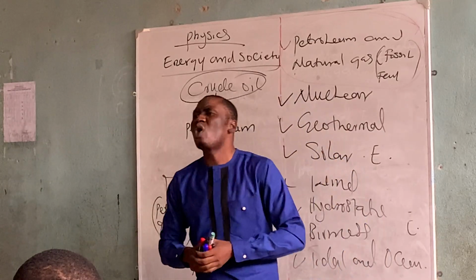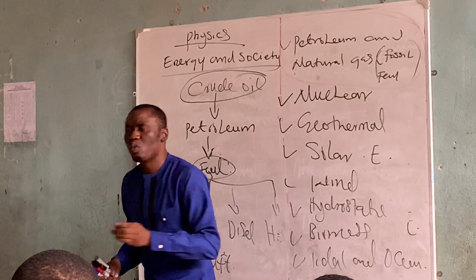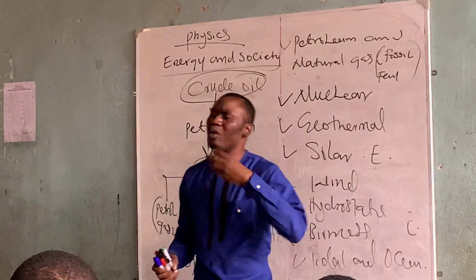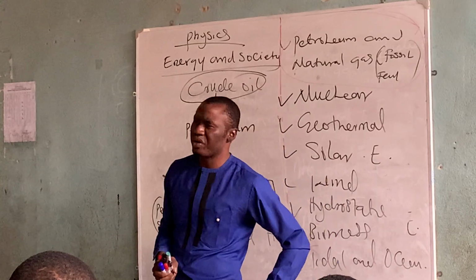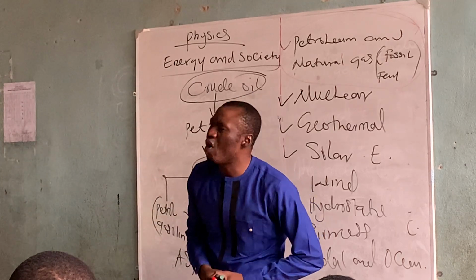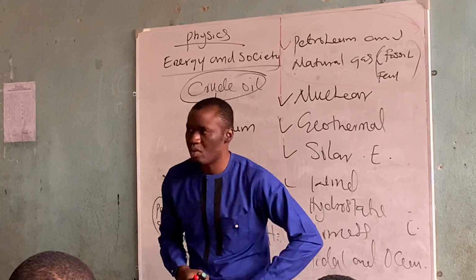They can ask you which of these products are found in the crude oil. Number one, gasoline. Number two, kerosene. Number three, asphalt. Number four, Akim. What's the answer?